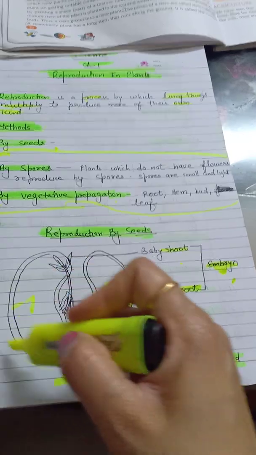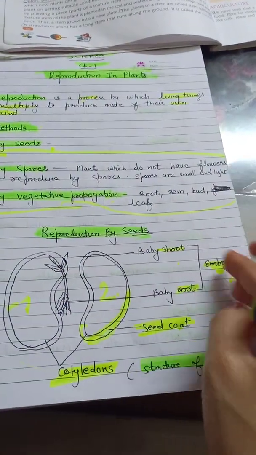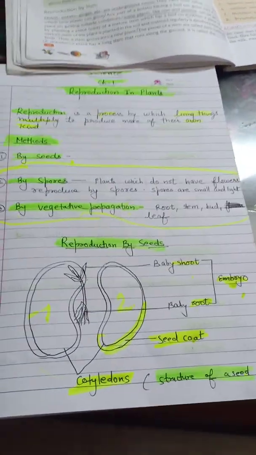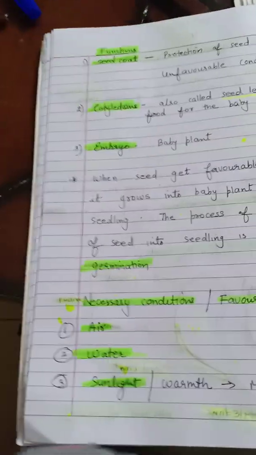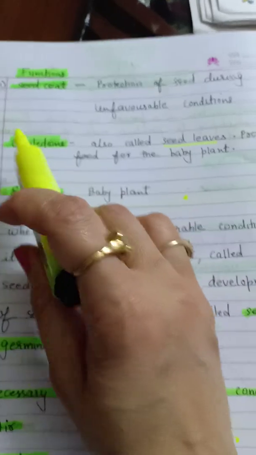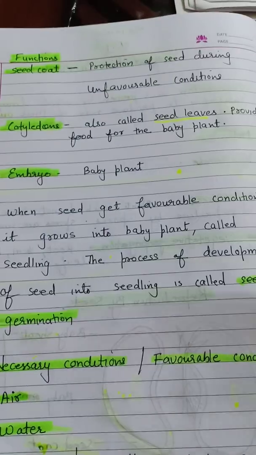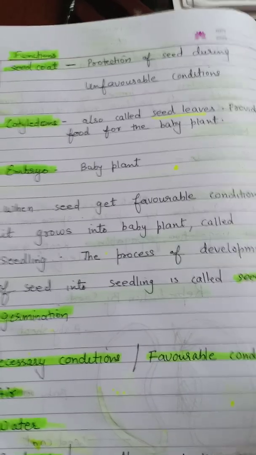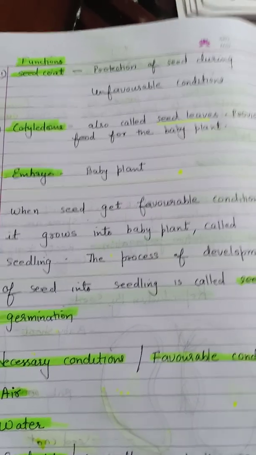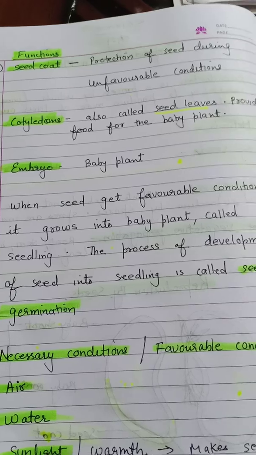Now it is very important to understand the function of each part of the seed. If we talk about the function, let us begin with the function of the seed coat. See, we have a skin over our body. What is the function of skin? To protect our body during unfavorable conditions, right? In the same way, the seed coat is a covering of the seed.